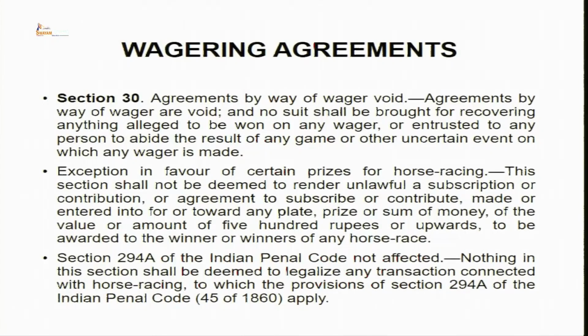Section 30 of the Indian Contract Act deals with wagering agreements, or what we say, an agreement which is in the nature of a wager. It states, agreements by way of wager are void, and no suit shall be brought for recovering anything alleged to be won on any wager or entrusted to any person to abide by the result of any game or other uncertain event on which any wager is made.